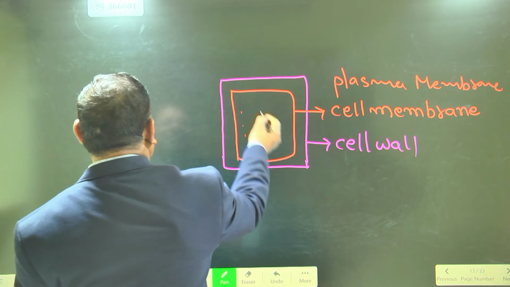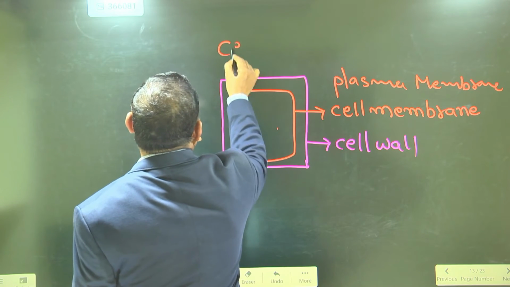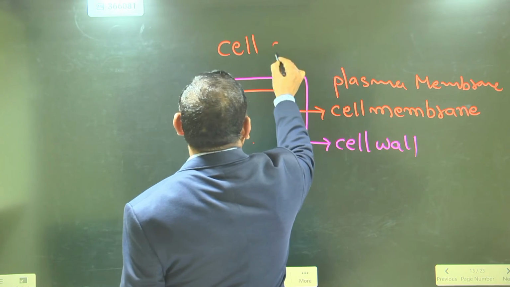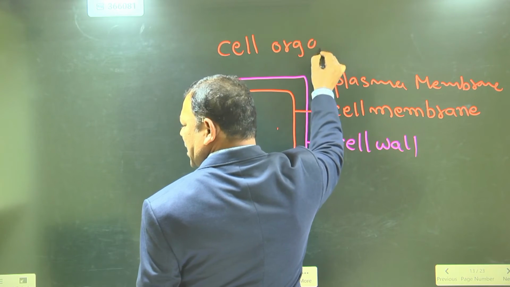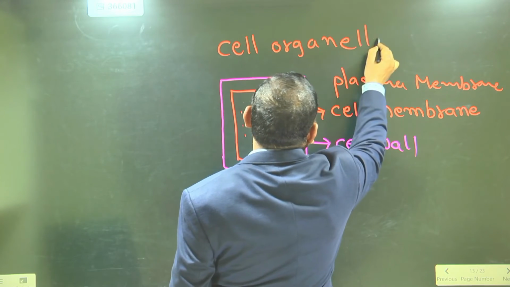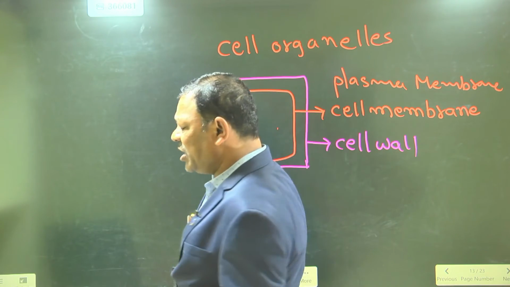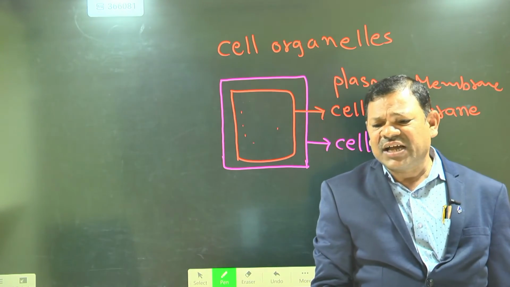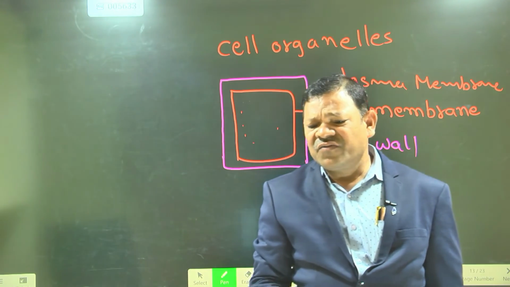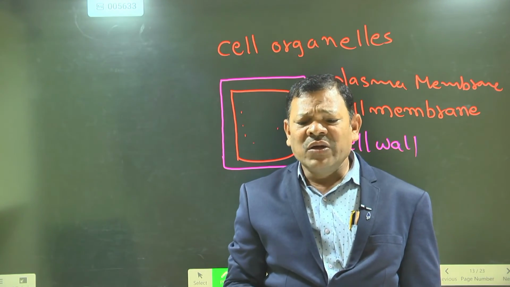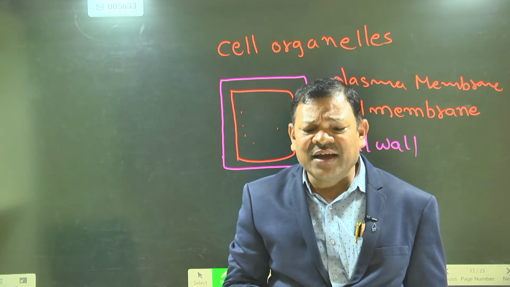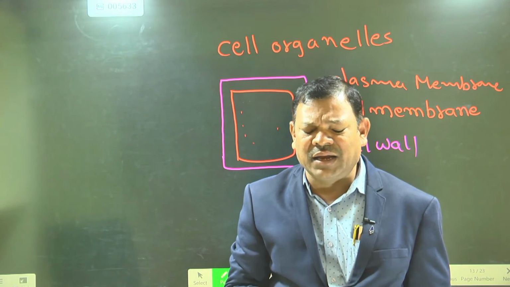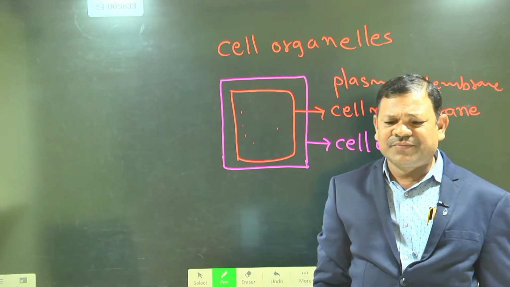Such parts are called cell organelles. Definite shape, definite structure, definite function inside the cell: those are called cell organelles. Do you understand?